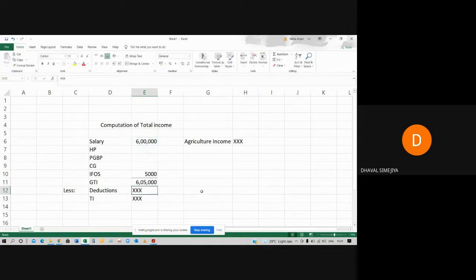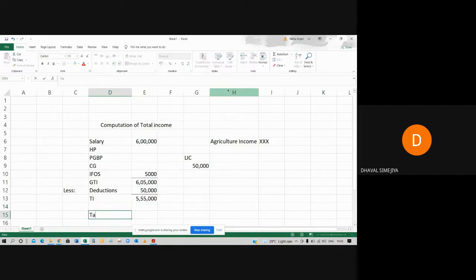So your total income will be 6 lakh 5,000 rupees. Now, out of this 6 lakh 5,000, you have taken LIC of rupees 50,000. So LIC will be available as deduction. So 50,000 rupees will be allowed as deduction. So the remaining figure will be total income, 5,55,000 rupees, on which we will calculate the tax payable.